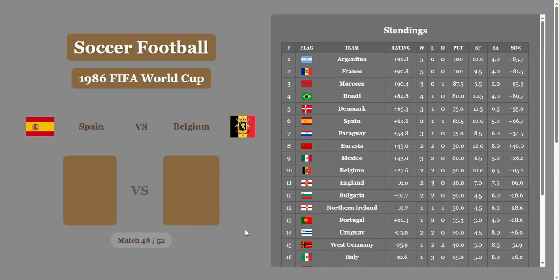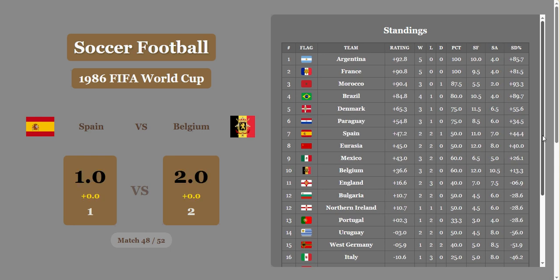Game 48, Spain versus Belgium. Belgium wins. That's going to take Spain out of it. They're in sixth, and they're going to fall down. Belgium's in 10th. Spain moves down to 7th. Belgium retains 10th place for now.